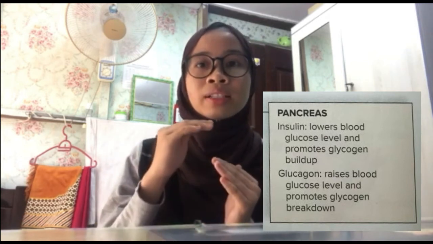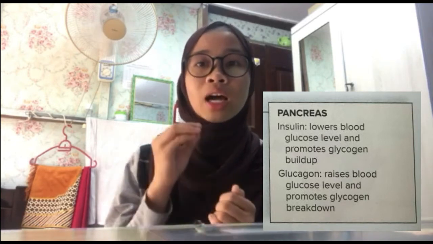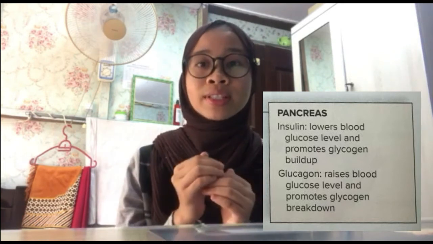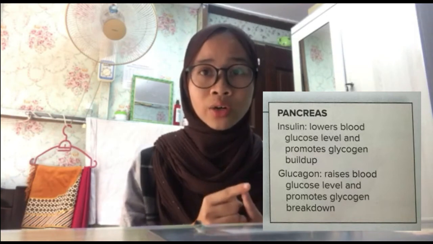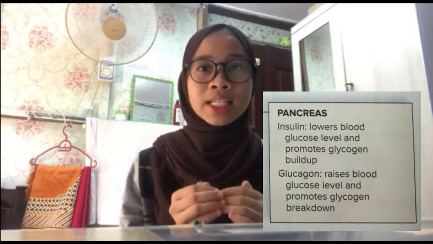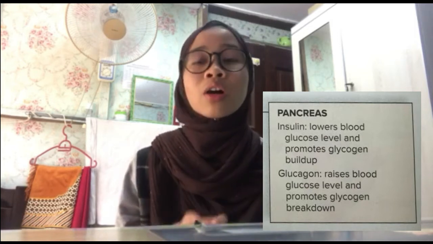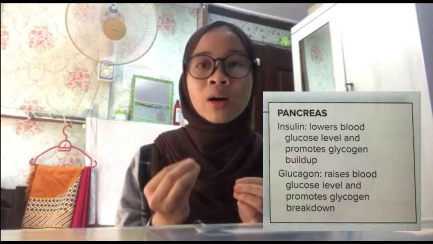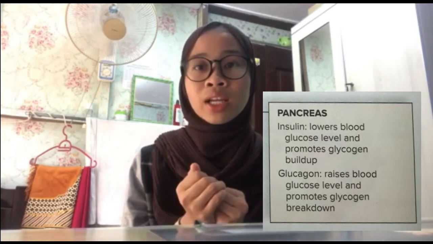So the pancreas will release insulin to lower our blood glucose level and promote glycogen. While glucagon is released when our blood glucose level is too low. So the function of glucagon is to raise our blood glucose level and break down the glycogen.